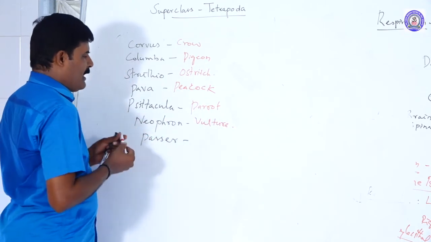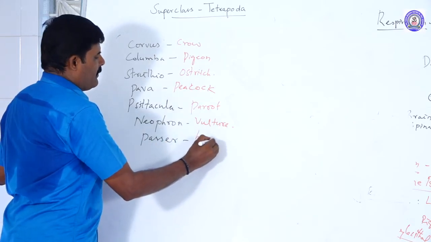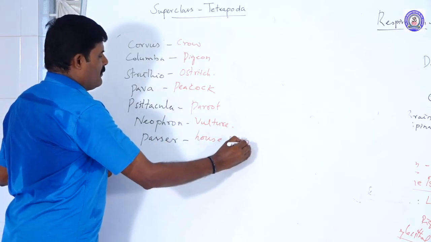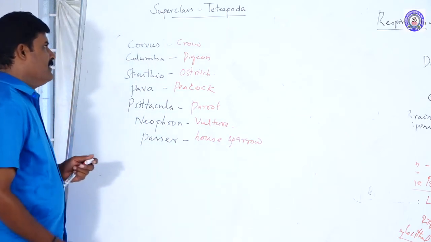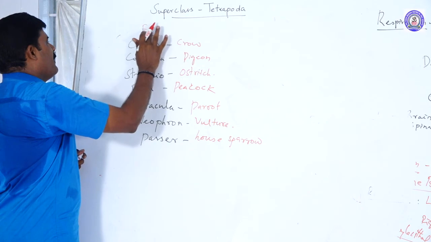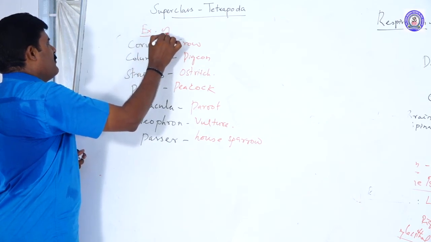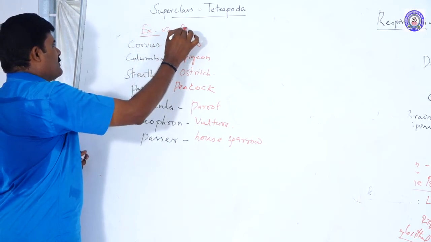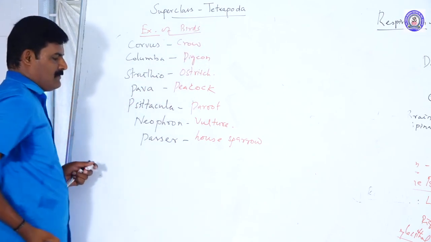And this one is house sparrow. So these are the common examples of birds and their scientific names.